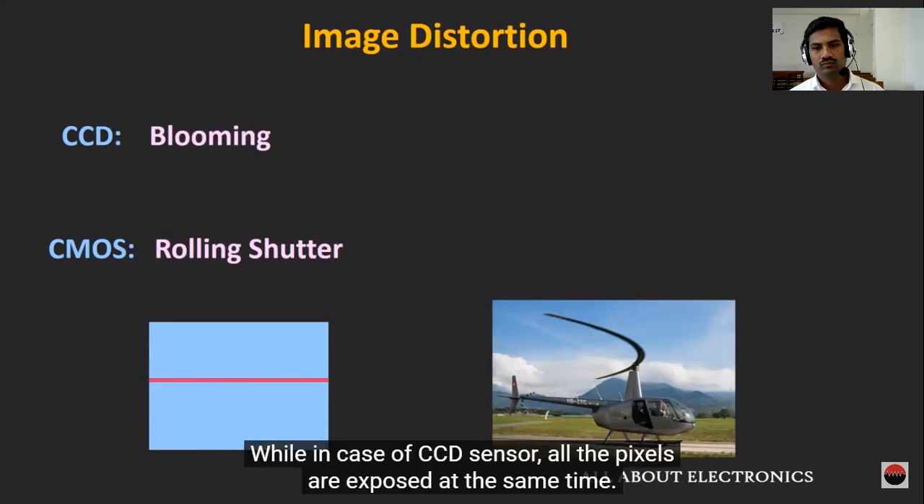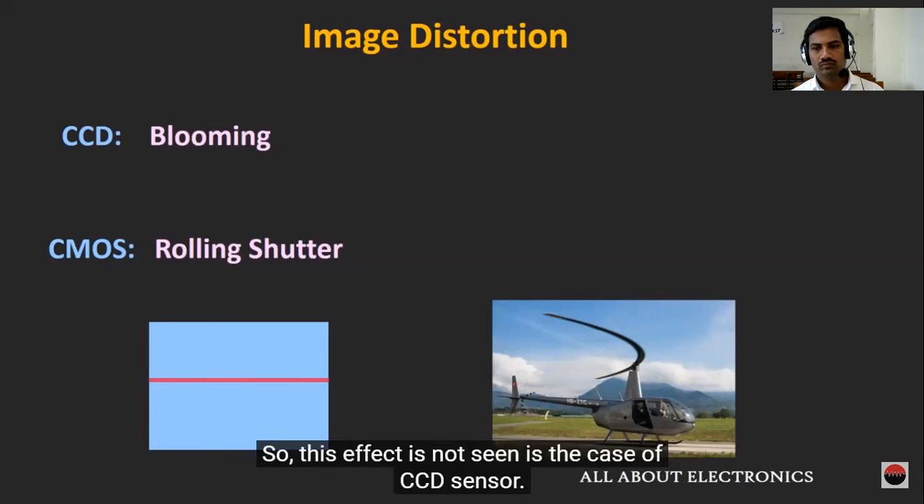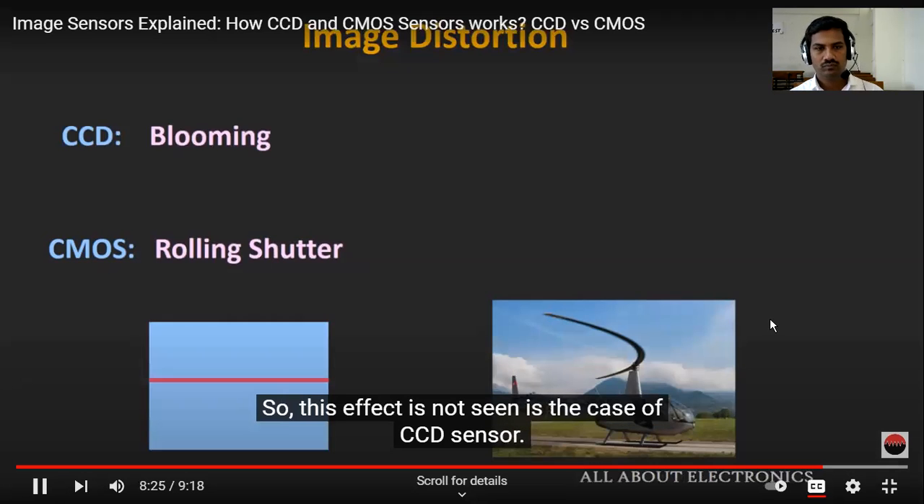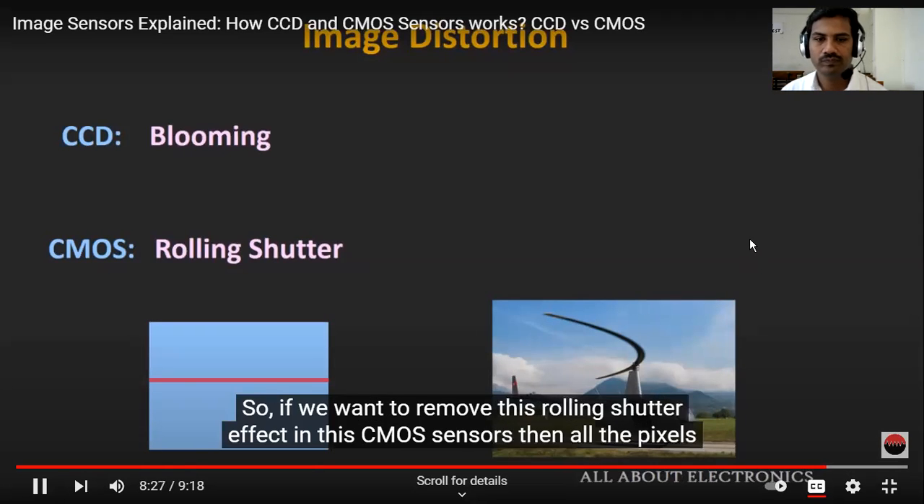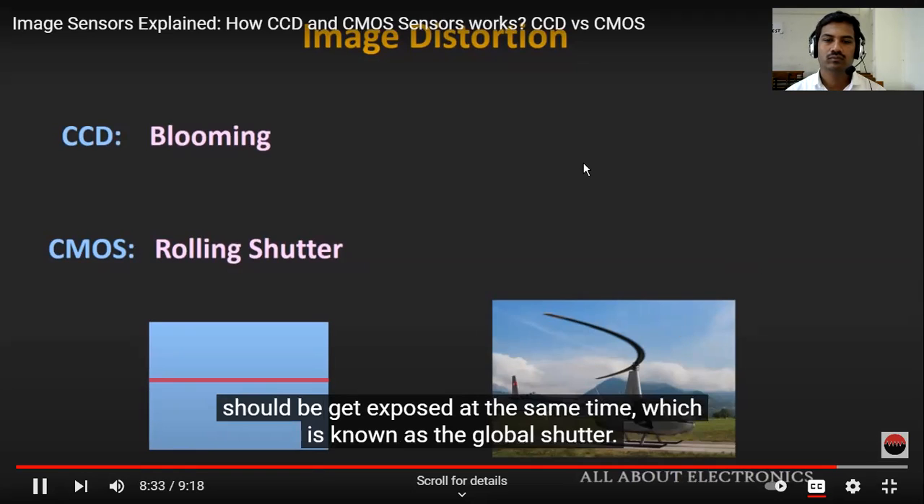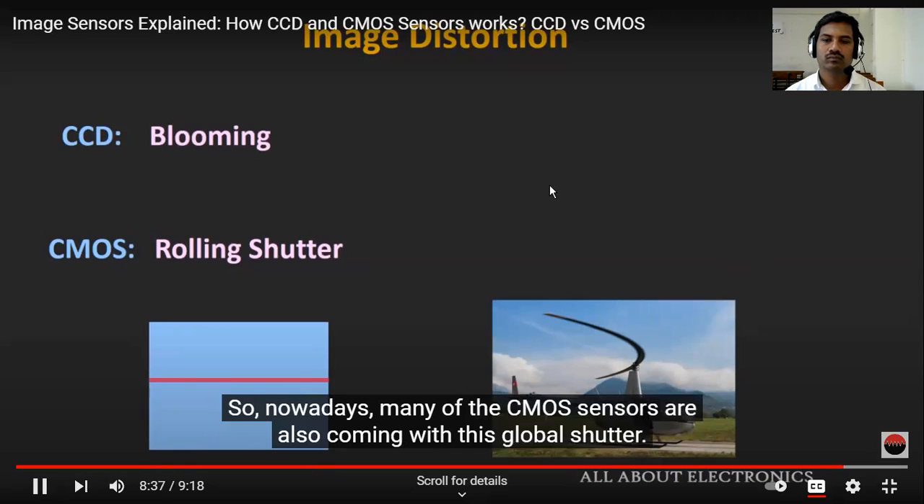While in case of the CCD sensor, all the pixels are getting exposed at the same time. So this effect is not seen in the case of CCD sensors. So if we want to remove this rolling shutter effect in the CMOS sensors, then all the pixels should get exposed at the same time, which is known as the global shutter. So nowadays, many of the CMOS sensors are also coming with this global shutter.